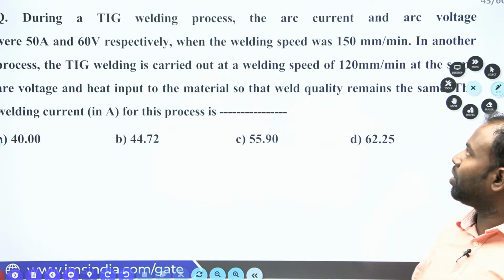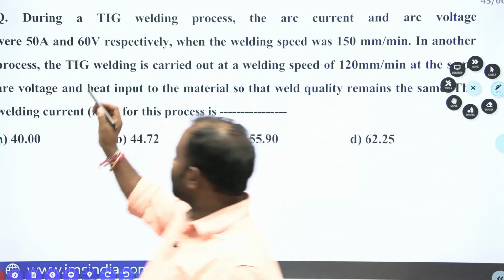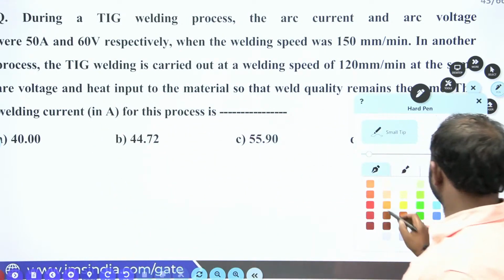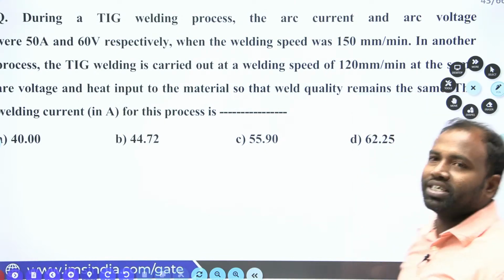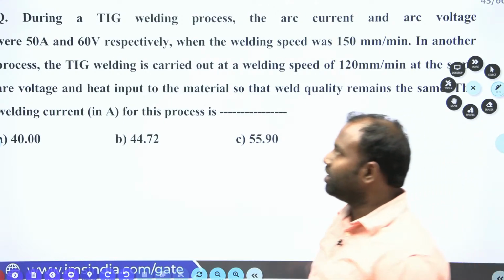During TIG welding process, the arc current and arc voltage are, let me take pen. Hope you enjoy the session guys. Okay, so nice problems and good conceptual things we are discussing. Okay, right, now let us go for during TIG welding.